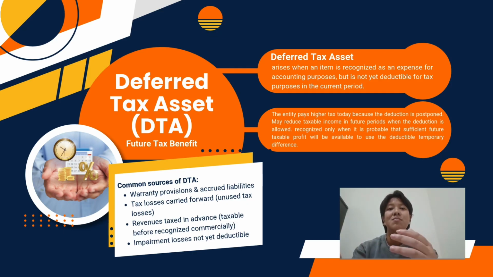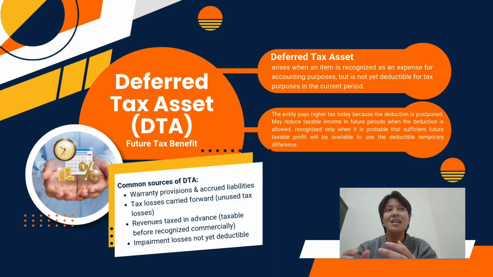A common example is warranty provision. In accounting, a company may recognize warranty expense when the sale occurs, because accounting follows the accrual basis and matching principle, right? However, for tax purposes, the expense may only be deductible when the warranty cost is actually paid or realized.